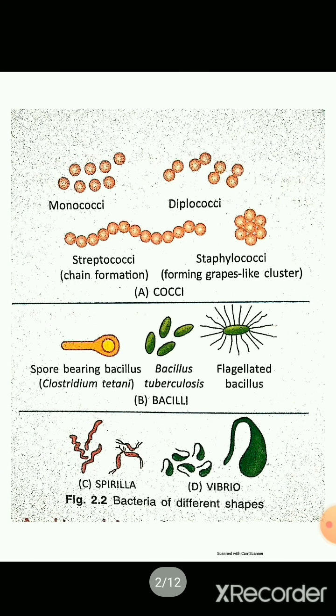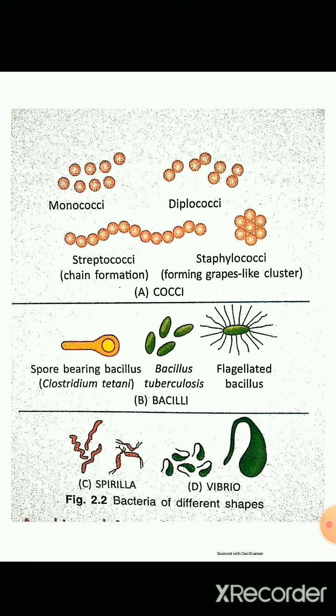The first type is cocci, that is spherical shaped bacteria. If they are single, then they are called monococci, and if they are present in pairs, then they are called diplococci, and if they form a straight chain, then they are called streptococci, and in a group just like a bunch of grapes, then they are called staphylococci, right?